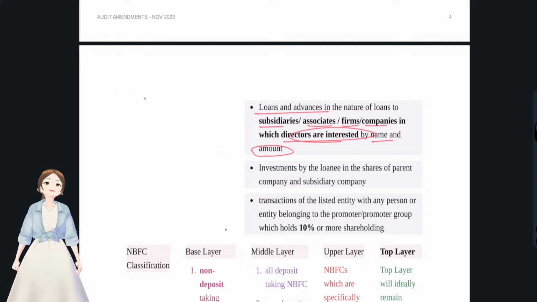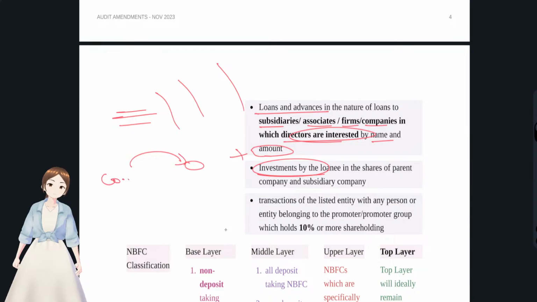What all they have to disclose: the name of that company and how they were related to that director, whether it's through a subsidiary or another relation, and that particular amount of loan that they have advanced, and what all they have to disclose: investments made by the loanee. The loanee is somebody to whom we give loans.